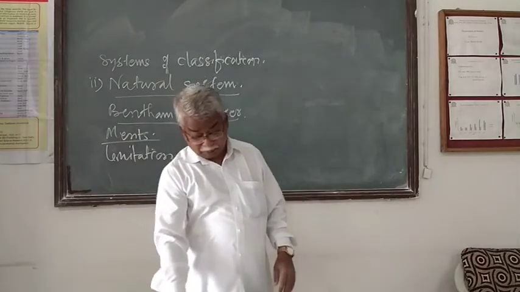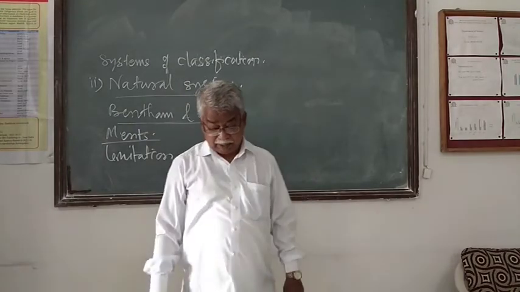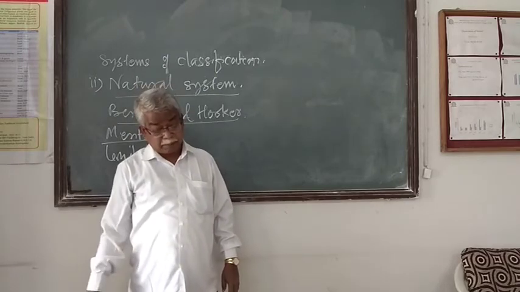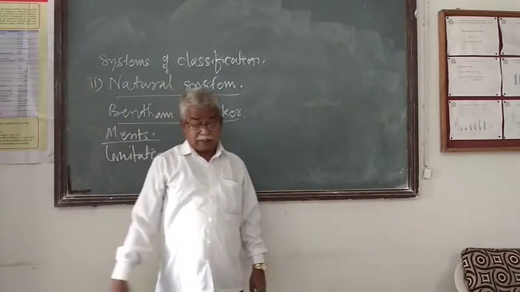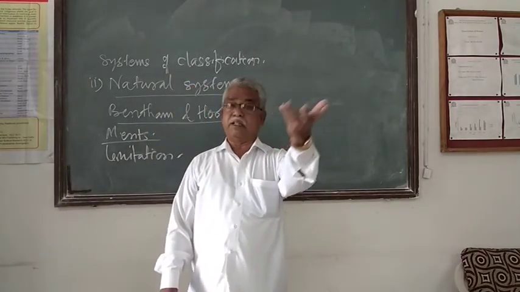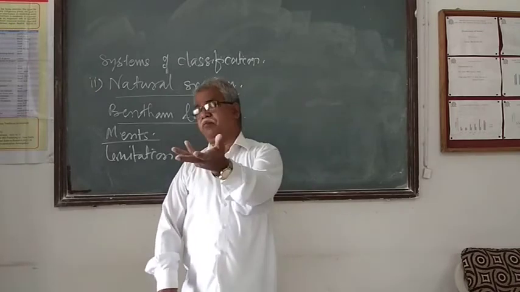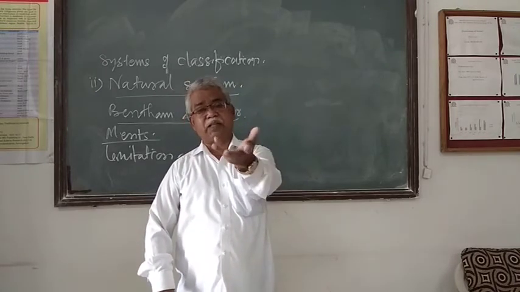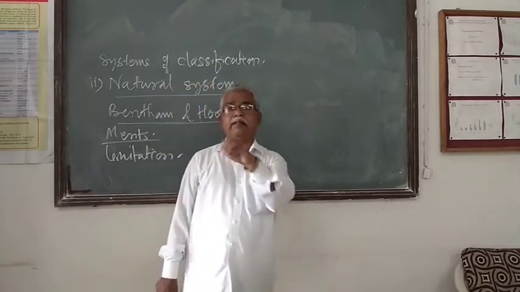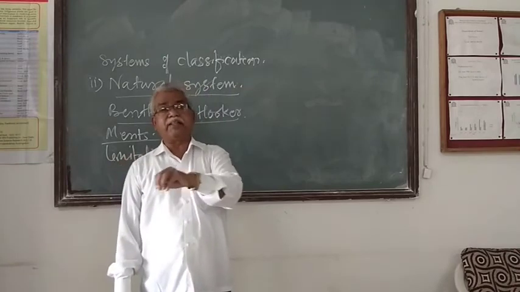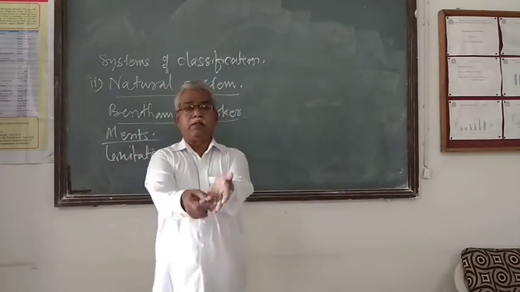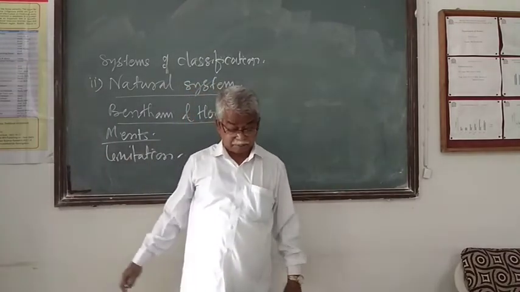The second is the placing of gymnosperms in between dicot and monocot, which is the greatest drawback of this system. Basically, as per the paleobotanical evidence, it should be gymnosperm, then dicot and then monocot. Because gymnosperms are vesselless plants and the flower is not present in them. These are not flowering plants. Actually, it should be gymnosperm, then dicot and then monocot, as far as the paleobotanical evidence is concerned. But they have been kept in between the dicot and monocot, gymnosperm in between them. This is the greatest drawback.